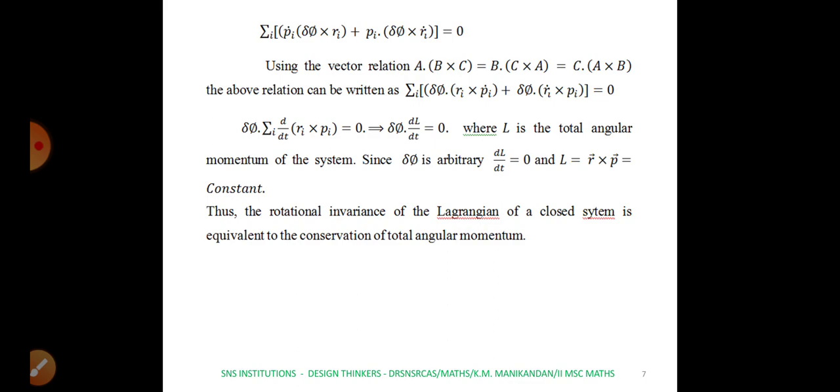This implies that L is constant, that is, r vector cross p vector is constant. Therefore, for a closed system the Lagrangian is unchanged due to rotational invariance, the total angular momentum with respect to time is constant, hence the total angular momentum is conserved.